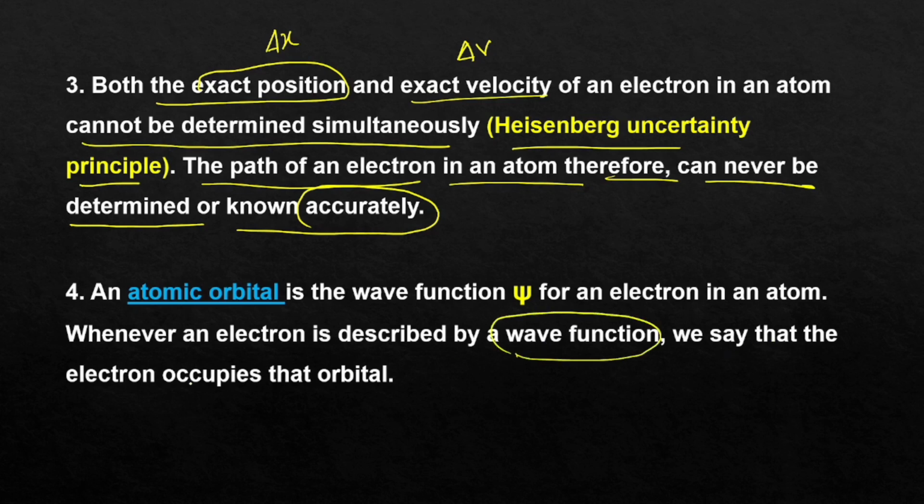We say that the electron occupies that orbital. That means an atomic orbital is what? A wave function psi. We can explain an atomic orbital by a wave function psi. An electron is described by a wave function. We say that the electron occupies that particular atomic orbital.